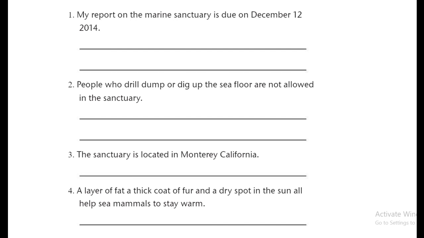As we can see here in this example, we have three actions. The first one is drill, the second one is dump, and the third one is dig up. So this means that we are supposed to put a comma after drill and a comma after dump, right? Because these are examples and choices.